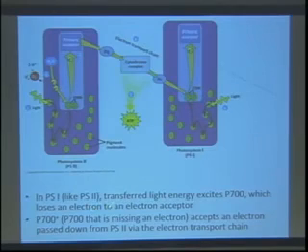So once the transferred light energy excites this pair of chlorophylls, which lose an electron to another primary acceptor up here, we have then an oxidized P700, P700 plus, missing an electron, that accepts an electron that's passed down from photosystem 2 through this electron transport chain. So there's a couple things going on here, right? One is that we've got electrons being transported along this chain. We also have light that can interact with receptor molecules in this complex as well and can lead to excitation here. Okay, so two ways.